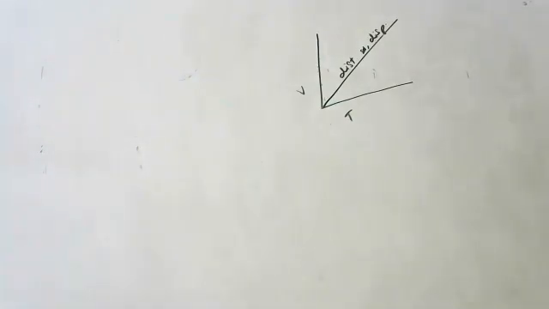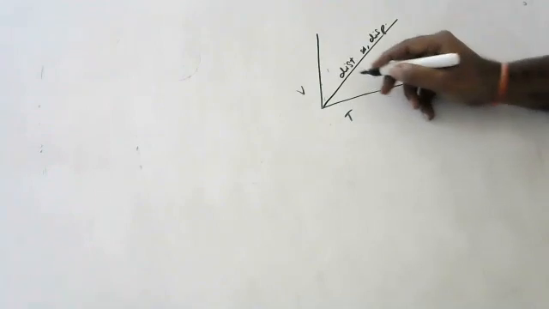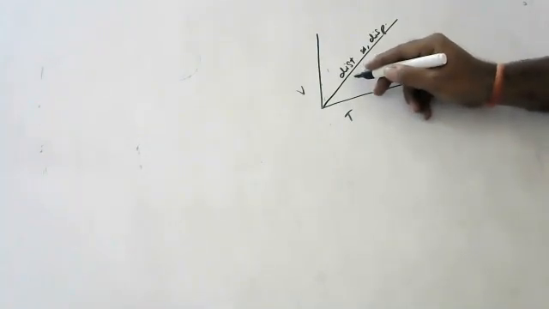Yes, anyone? Is it distance or displacement? Not even a single student in the class is telling the correct answer. Sir, I think it's displacement. Okay, children, no problem. Be careful, children.